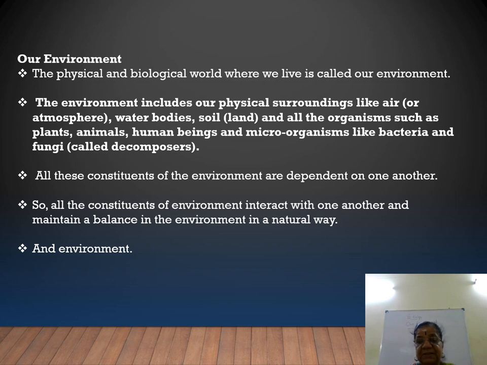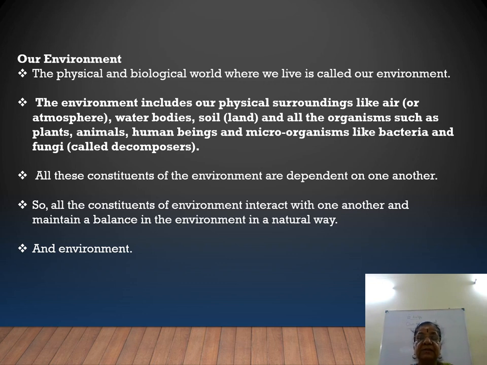Now these consumers are of three types: primary consumers, secondary consumers and tertiary consumers. Organisms which eat plants are called primary consumers or herbivores. The rabbit, the squirrel, they are all primary consumers. Cow, goat, they are all primary consumers. They eat grasses. Humans are also primary consumers.